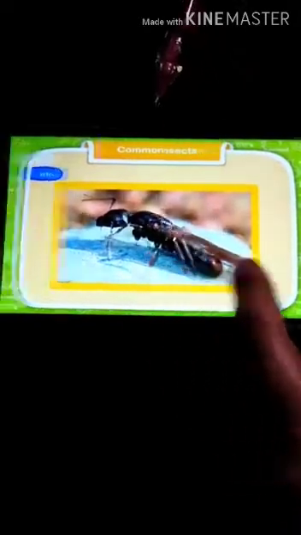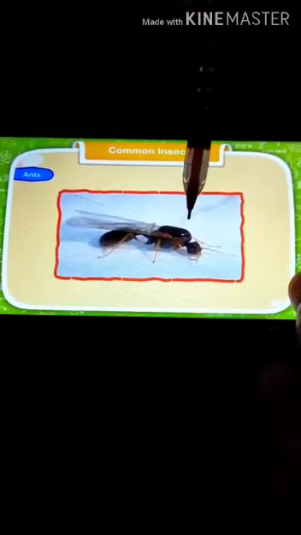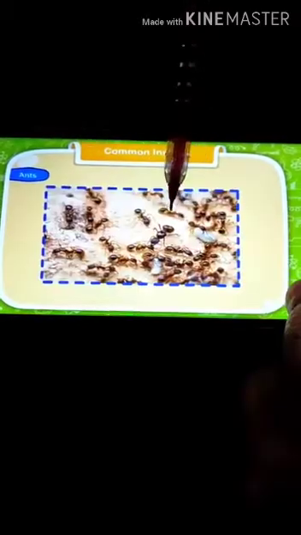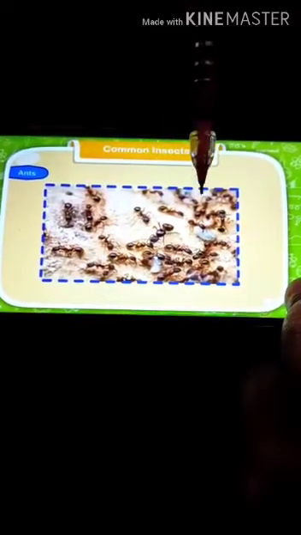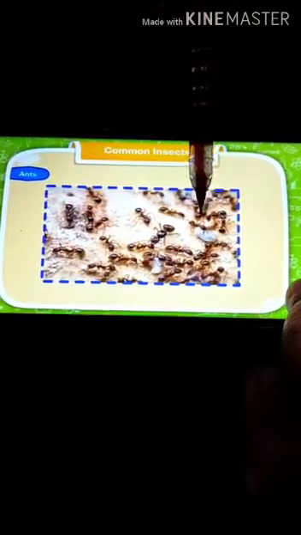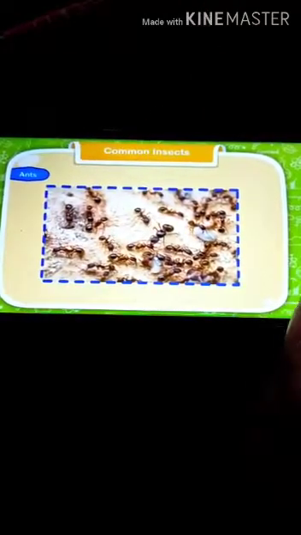So they do not lay eggs. The queen ant is easy to recognize as she is larger than the others and has long wings. Now see this, it has long wings. The male has two pairs of wings, but the female workers are small and have no wings.